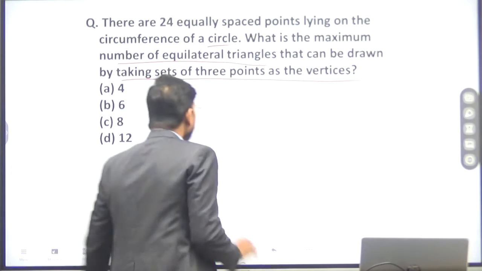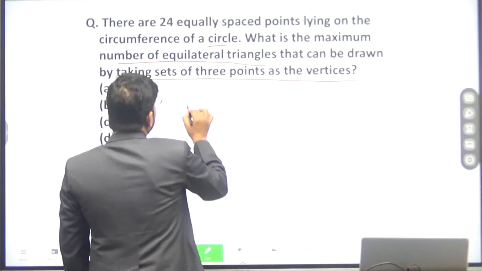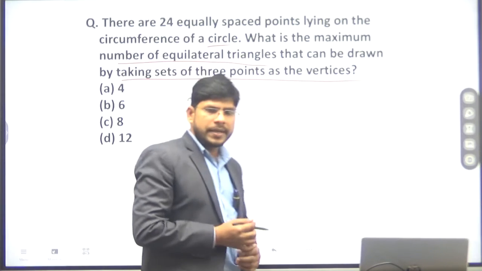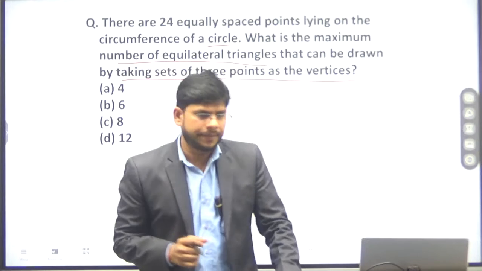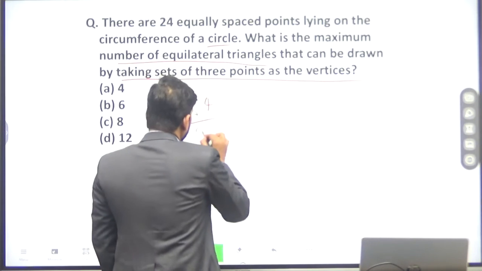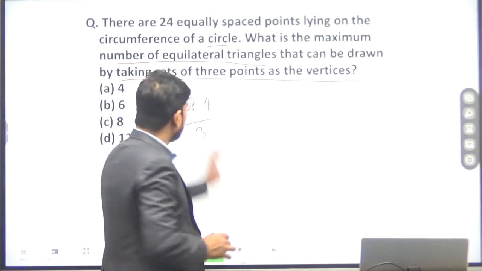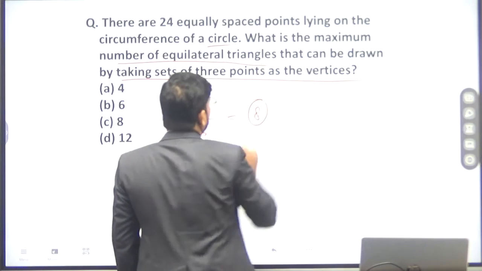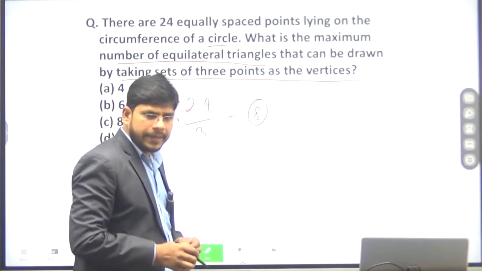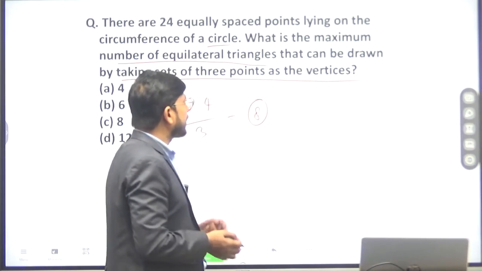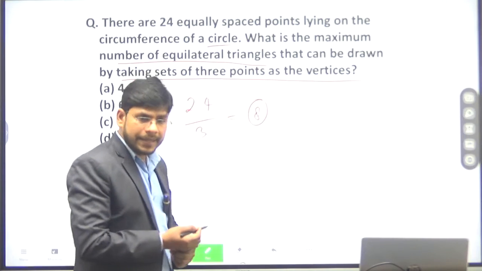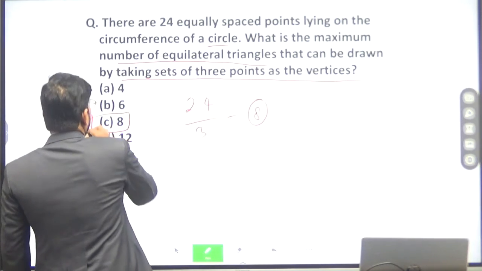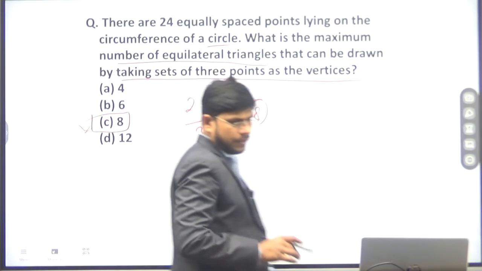So there are 24 points, and to form an equilateral triangle, how many points do you need? You need 3 points. So you divide to get 8. So the maximum number of equilateral triangles that can be formed is 8. So your answer will be C. C shall be the right answer.